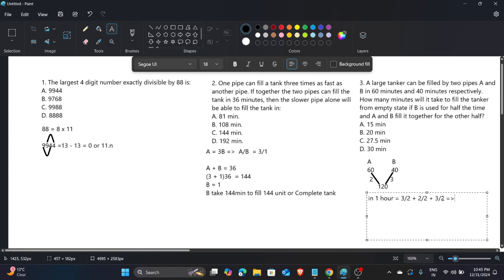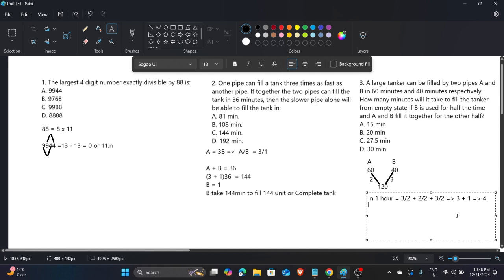Similarly in the second half also, so the total efficiency is nothing but 3 plus 1, because this 3 and half and this 3 and half, when added, convert to completely 3. This 2 by 2 converts to 1. So the total efficiency is 4 units in 1 hour.